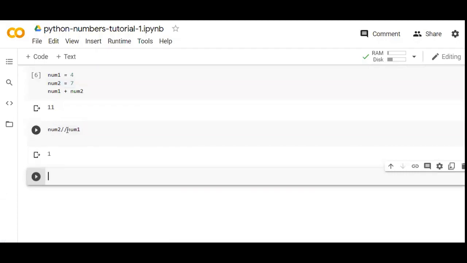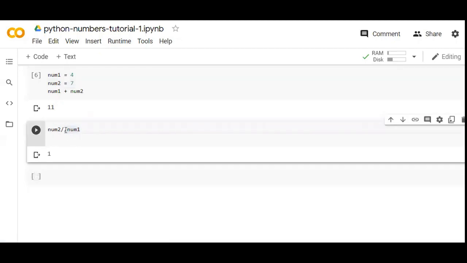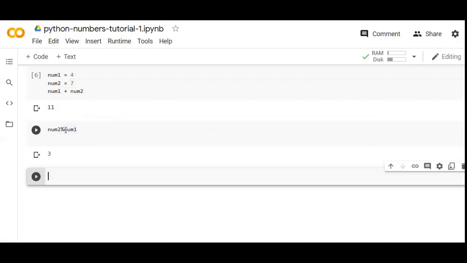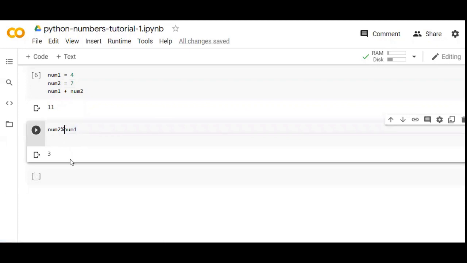The 0.75 has been ignored. This is of great utility. And then you have the modulus operator. You know what the modulus operator is. It gives you the remainder. These are the basic operators, I guess. I don't think there are any other kind of operators.